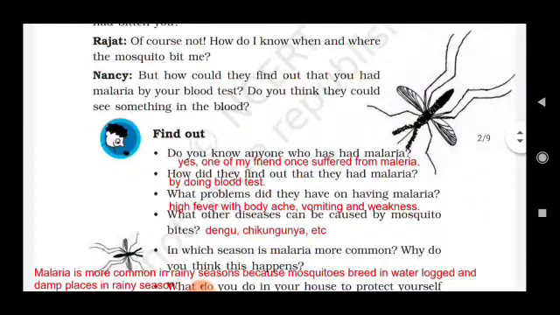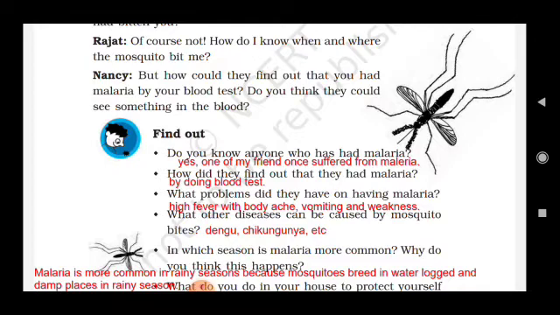Find out. Do you know anyone who has had malaria? So the answer will be yes. One of my friends once suffered from malaria. Malaria, spelled M-A-L-A-R-I-A. How did they find out that they had malaria? By doing a blood test. What problems did they have? So what are the symptoms of malaria? High fever with body ache, vomiting and weakness, body pain.